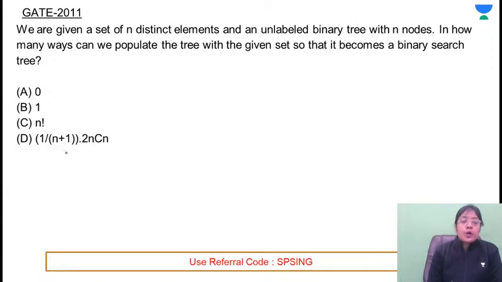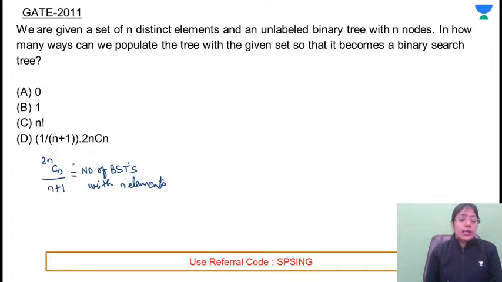See, you all are supporting option D, that is nothing but 2NCN divided by n plus 1. This is the formula for what? To return the number of binary search trees with n elements. But still you are not supporting the correct answer. D is incorrect. A is also incorrect. C is also incorrect. तो मैम करेक्ट तो फिर अपने आप ही B बचता है. Definitely B is the correct answer. जो किसी ने भी सपोर्ट नहीं किया.